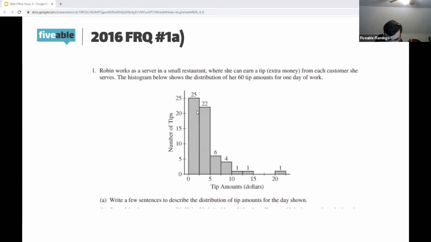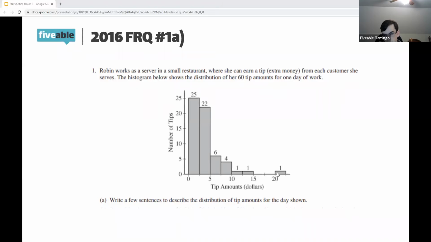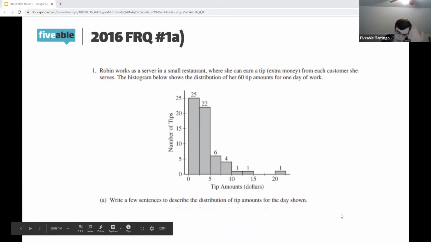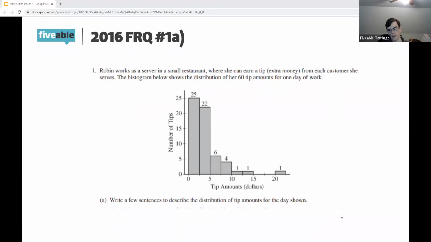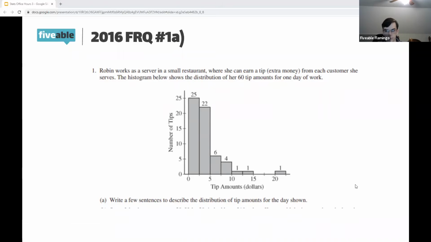Unusual characteristics: you can see that there's kind of an outlier or a potential gap here, where there's this extra tip upwards of $20. And then we would say shape. Well, it's not bimodal, but there's this clear slant here, and that's a skew. To tell whether it's skewed left or right, look at which tail is elongated. Here we can see how the right tail is very stretched out, and this means that it is skewed to the right.